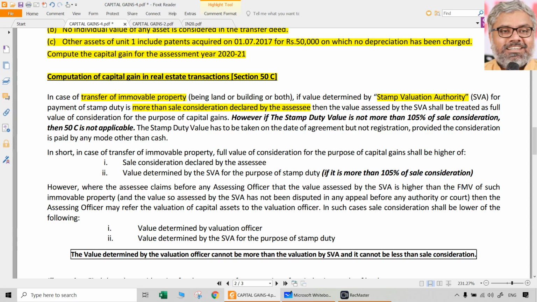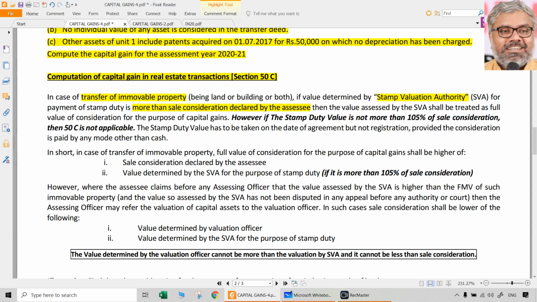But here land or buildings which are immovable properties are not stock in trade of the SSE. That is why we are talking about them being capital assets. We have to understand always the definition of capital assets. We have to keep that in mind. Capital assets definition excludes stock in trade. So when we are talking about capital gains itself, it means it is not stock in trade. It is a capital asset held by the SSE.